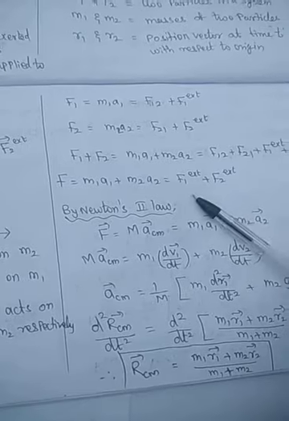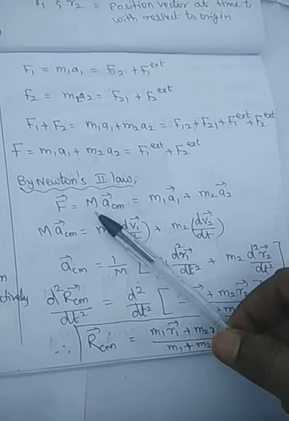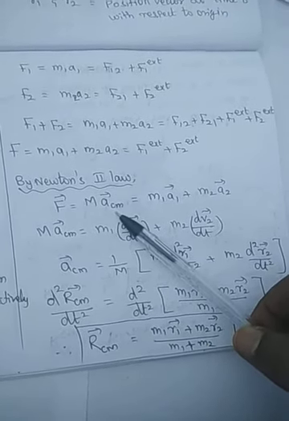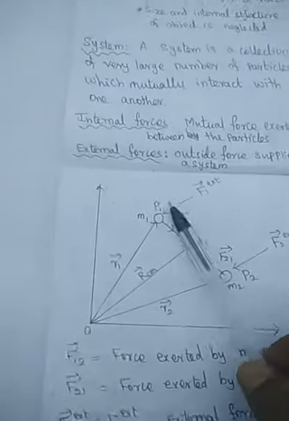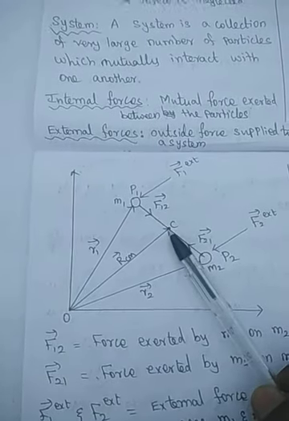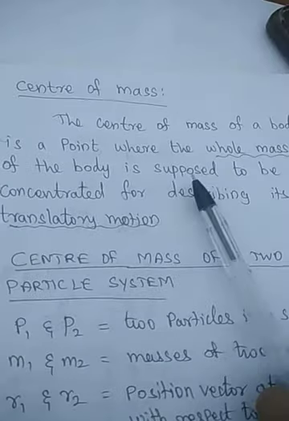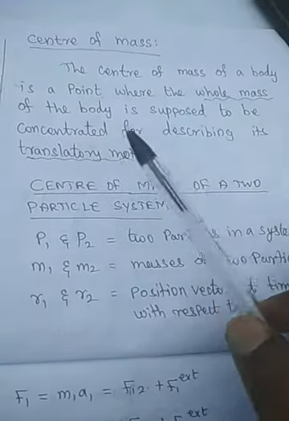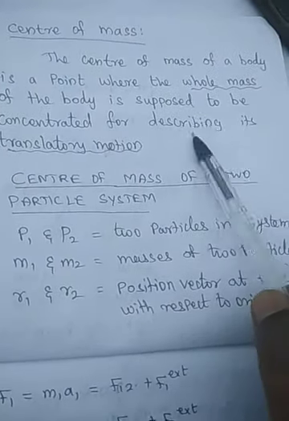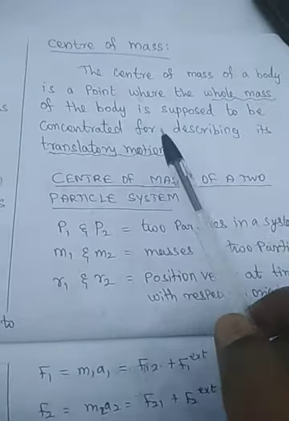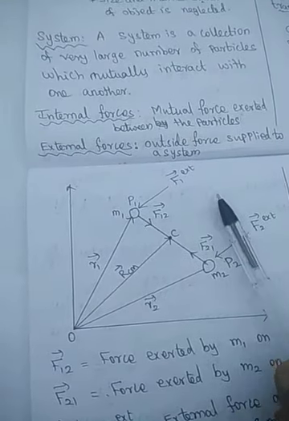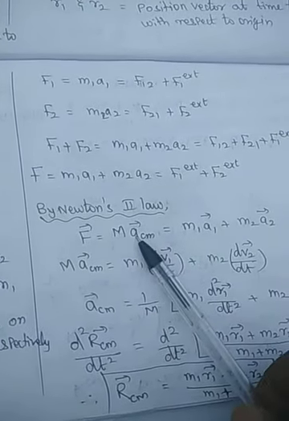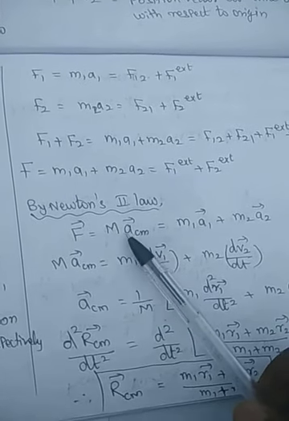Similarly, for the center of mass, by Newton's second law, F is equal to ma. F is the total force, m is the total mass of the system, and a is the acceleration of the center of mass. Again I will recall what the center of mass is. This is a point where the whole mass of the body is supposed to be concentrated, and that point will describe the translatory motion. So this point's movement alone describes the whole system's motion. So then only we can say ACM, that is the acceleration of the center of mass.